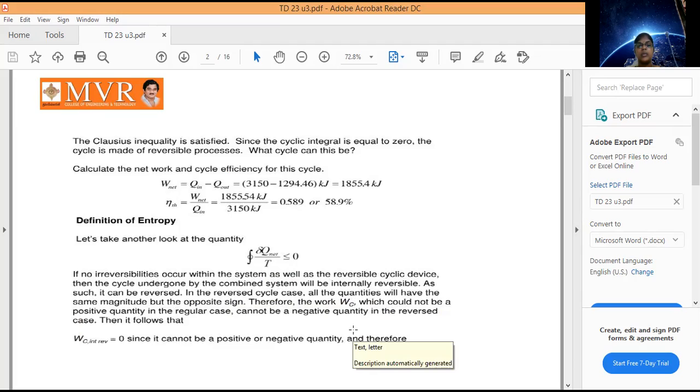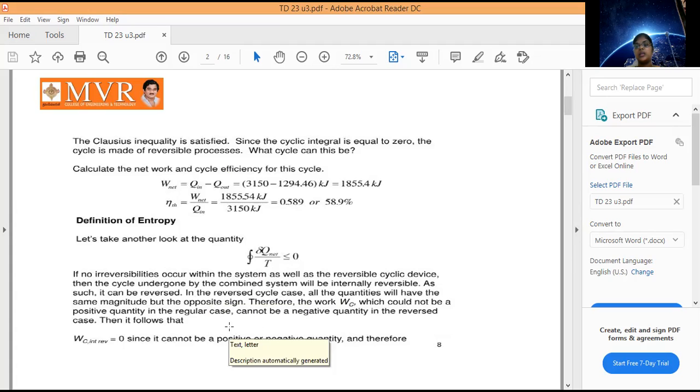Therefore, the work W_C, which could not be a positive quantity in the regular case, cannot be a negative quantity in the reverse case. Actually, what is the meaning of that? In the previous class, in Clausius inequality, we took two combined forms: one is a reversible cycle process plus an irreversible cyclic process.